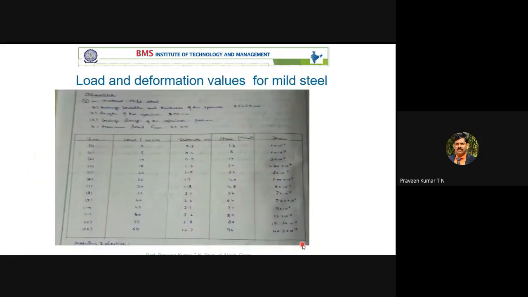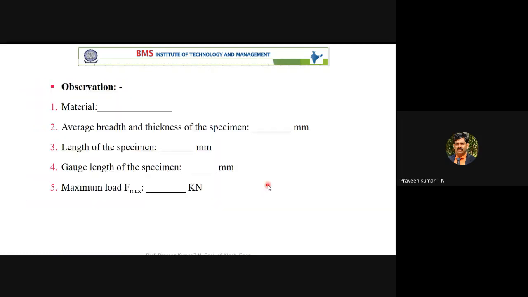In a similar way, it is the same for the mild steel. So I am not dictating for the mild steel. You are not conducting the experiment, but you have to follow the same procedure. No need to find out stress values or strain values. No need to find out any graph. They have written some old records from other branch students, but it is not required. Just draw the load versus deformation curve.